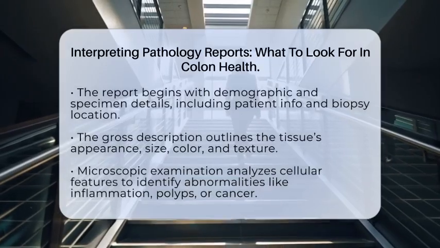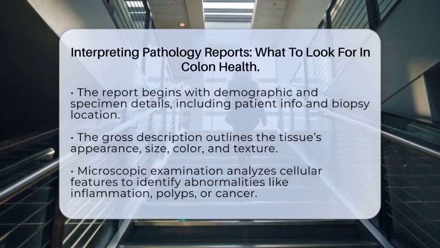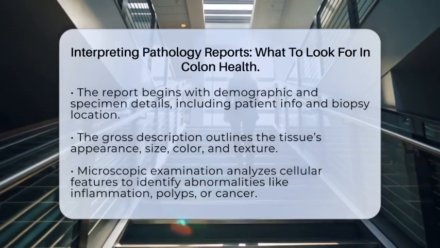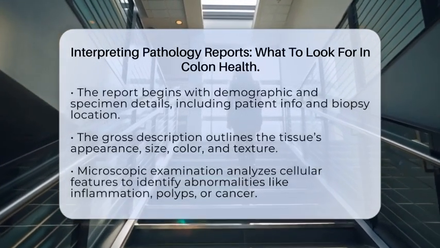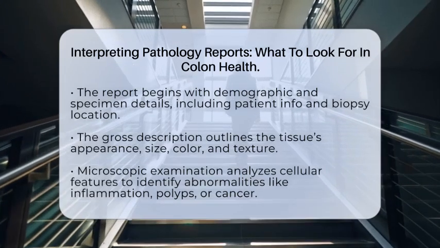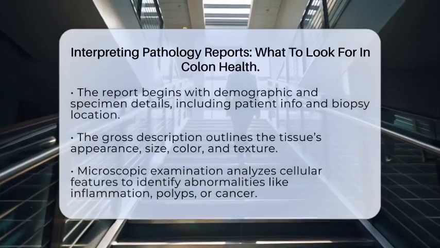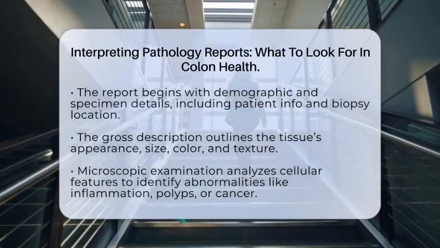Next is the gross description. This part describes what the tissue looked like to the naked eye. It covers size, weight, color, and texture. For example, the report might say a polyp measured two centimeters and was tan in color. This initial look helps guide the microscopic examination.